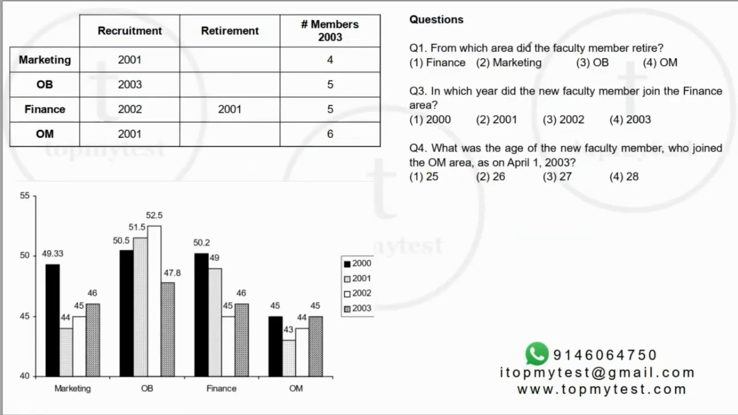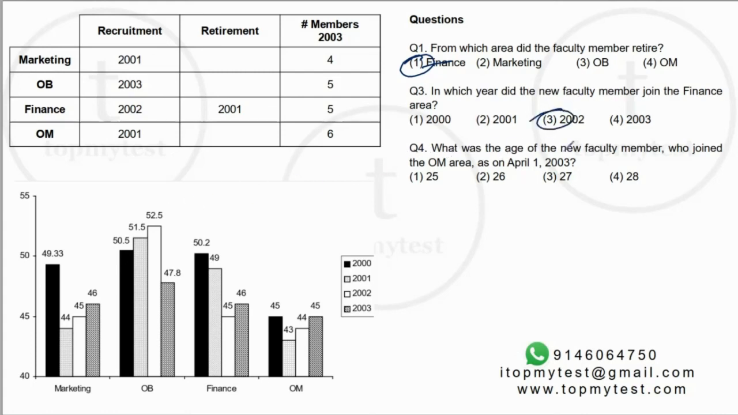Question number 1, we have already answered. Which area did the faculty member retire? Finance, option 1. Question number 3, which year did the new faculty member join in the finance area? In the finance area, the person joined in 2002, option 3.